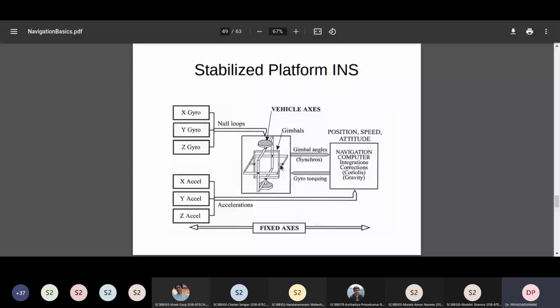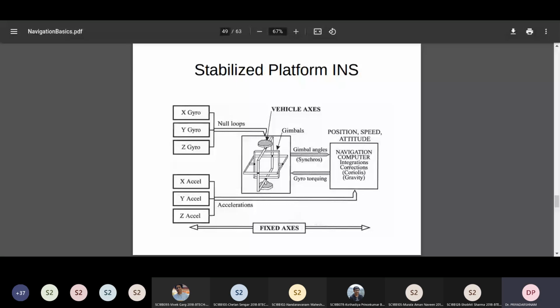And then once you know the acceleration, you simply have to do integrations. That is, the navigation computer applies these integrations. There is something called Coriolis in gravity. We will discuss it. We will write down the equations for them as we go along. So we estimate the position, speed, and the attitude. Attitude is directly obtained from the gimbal angles. So the gimbal rates are used for providing the gyro torque.